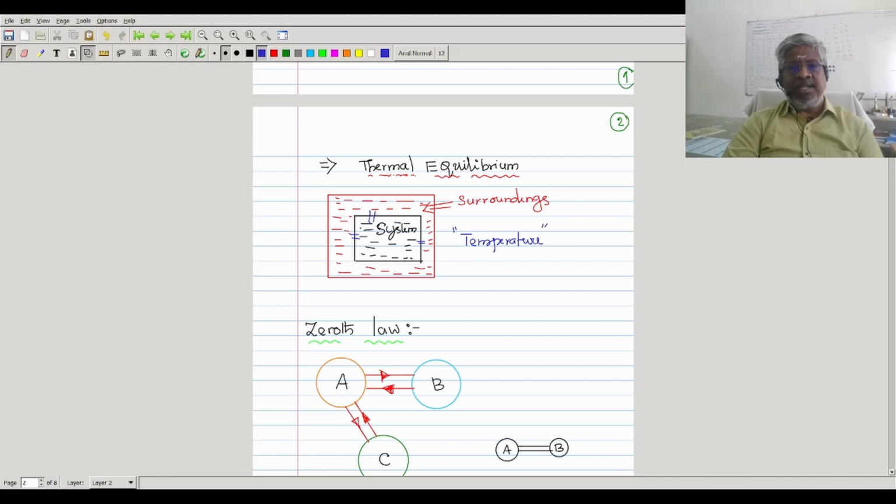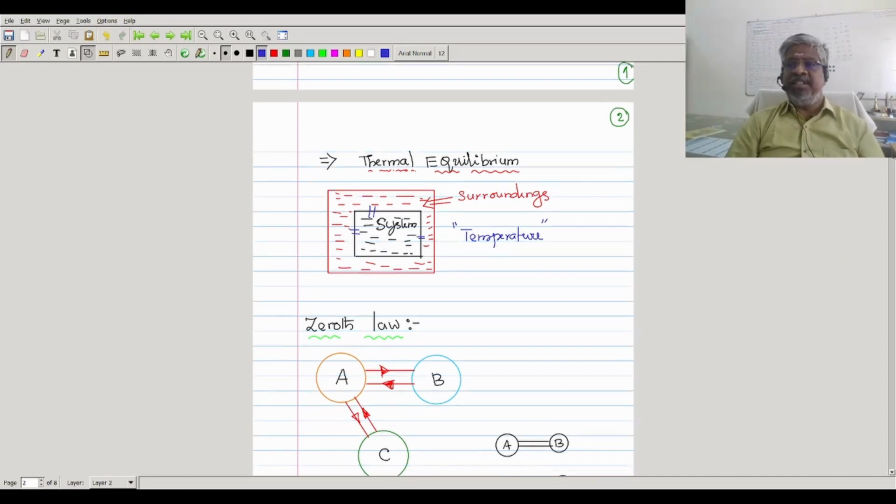If the system and surroundings are not exchanging heat, then we can say they are in thermal equilibrium and their temperatures are equal. Okay, so that is what thermal equilibrium is, that you have to understand before going to the zeroth law of thermodynamics. Okay, now very good. Now we'll see what the zeroth law of thermodynamics is telling.